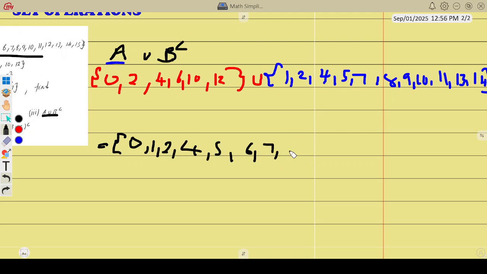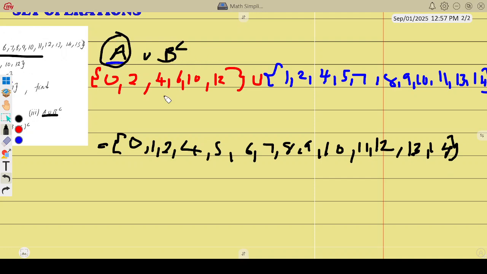So we have 8, 9, 10. Ensure to counter check your work. Mistakes are common, even from the professionals, your lecturers themselves. So this is the complement. You just list this and then you have to calculate that.